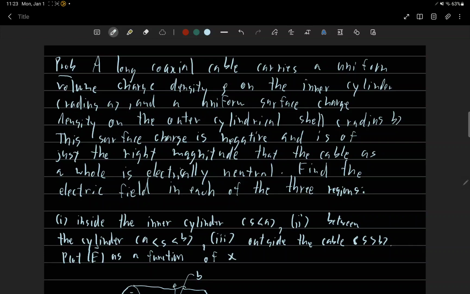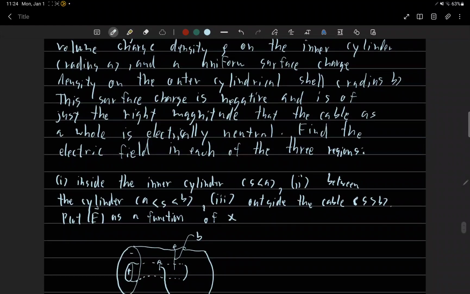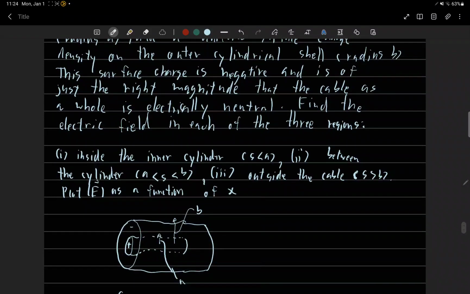First, inside the inner cylinder, s less than a. Second, between the cylinders, s greater than a but less than b. And third, outside the cable, s greater than b. Plot the electric field as a function of s.